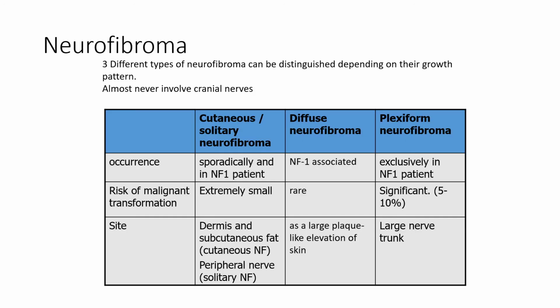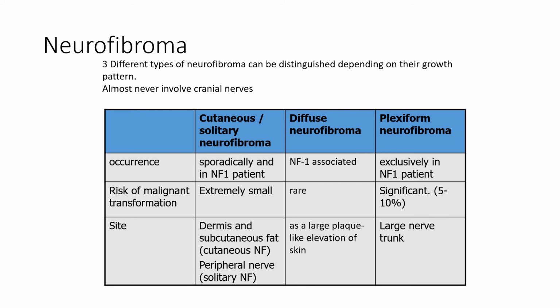First, we look at neurofibromas. Neurofibromas can present as discrete localized masses, most commonly as cutaneous neurofibroma, or in the peripheral nerve as a solitary neurofibroma, or as an infiltrative lesion growing within and expanding a peripheral nerve, that is plexiform neurofibroma.